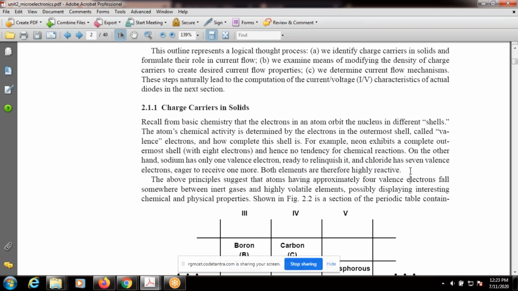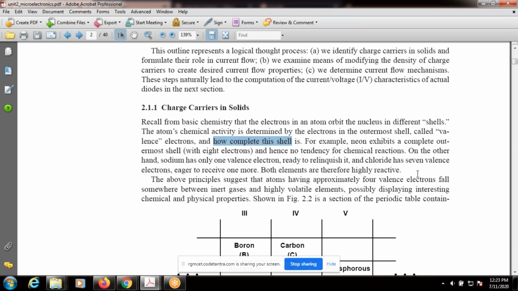That means we mainly concentrate on the electrons in the outermost shell, and on whether the shell is complete. If it contains one electron, it is ready to leave. Suppose it contains 7 electrons, it is ready to receive. So chemical reactions can be highly affected or reactive.